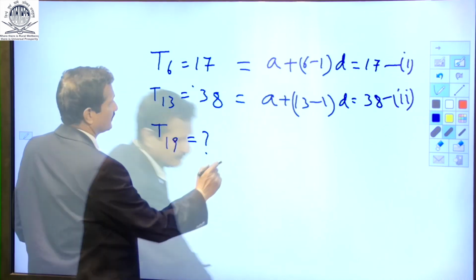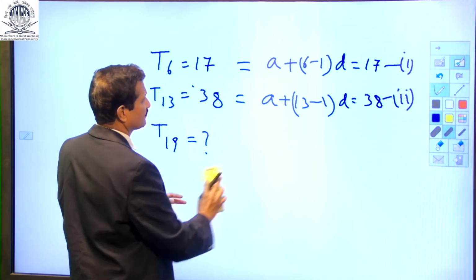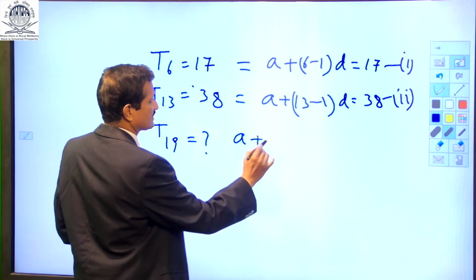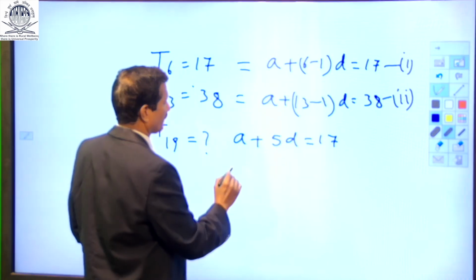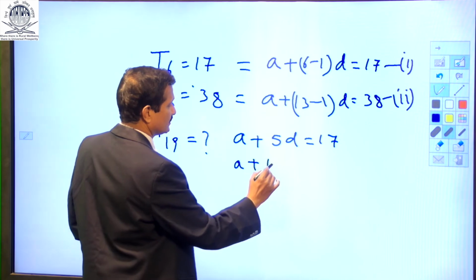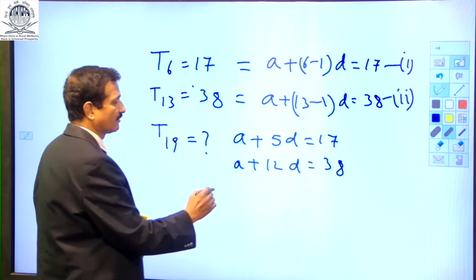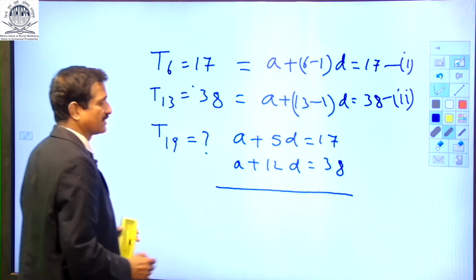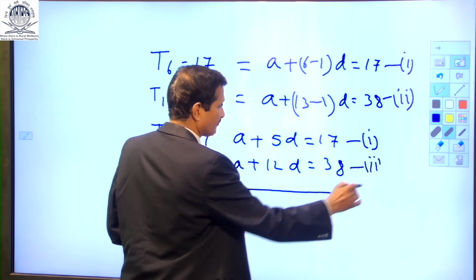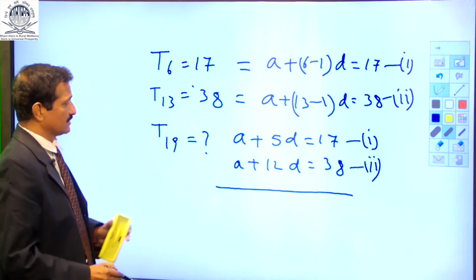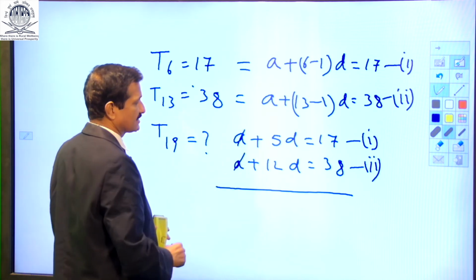So, we have the two equations as A plus 5D is equal to 17, A plus 12D is equal to 38. Let us solve these two equations. This is my first equation, this is my second equation. Subtracting these two equations, we have A gets cancelled.